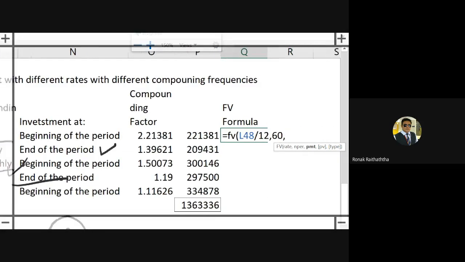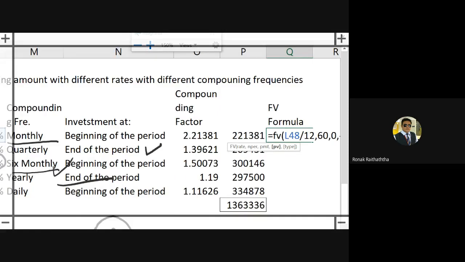Then it will be PMT. So PMT, I am writing it as 0, comma, the PV. PV is the amount of investment you make, obviously. So putting the sign of minus over there to get the answer positive, you know. So I'm selecting the cell.